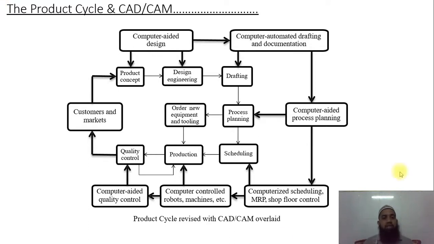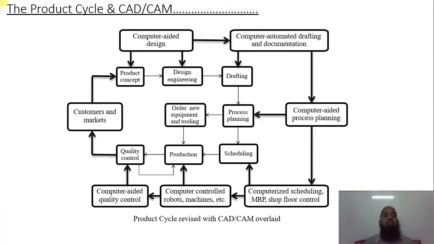But here, with computer aided quality control, they check all 100 parts. If a single part is not good, they immediately send it to the computer production department. Okay, sometimes it is possible the 5 parts they checked are good and they passed the 95, but maybe out of those 95, 90 parts are not good.